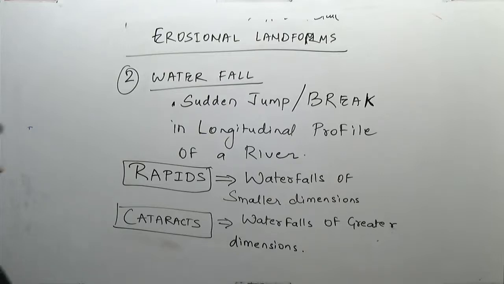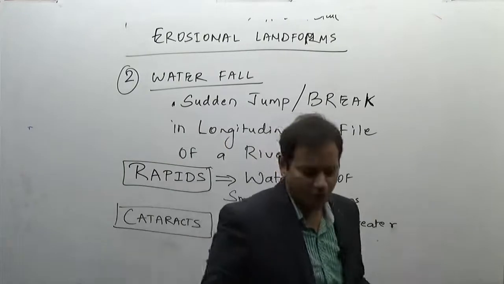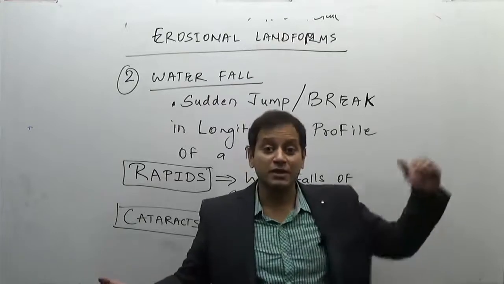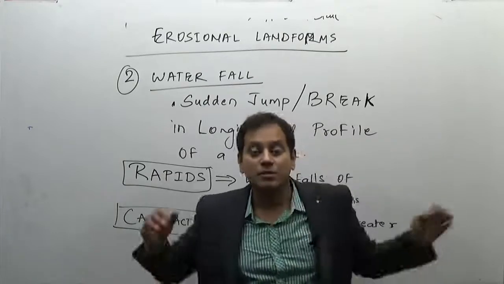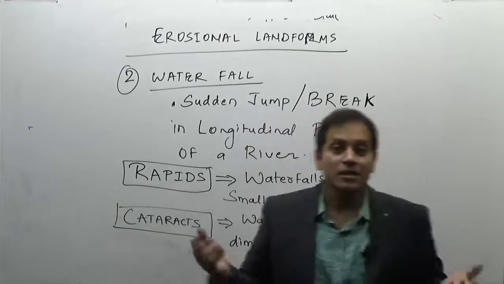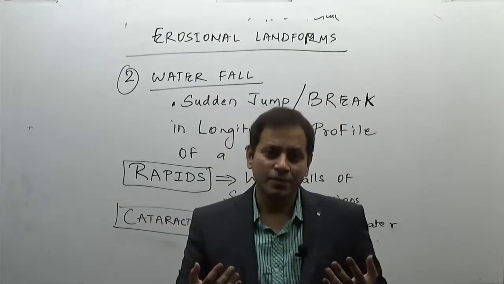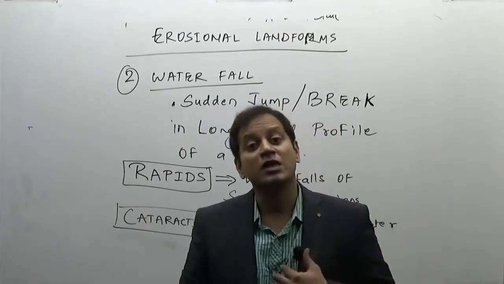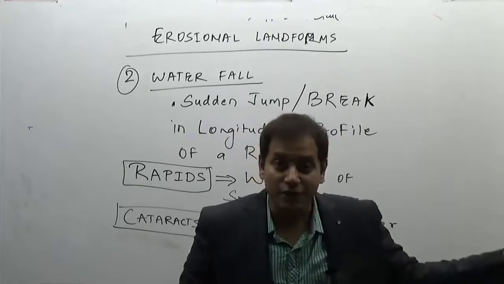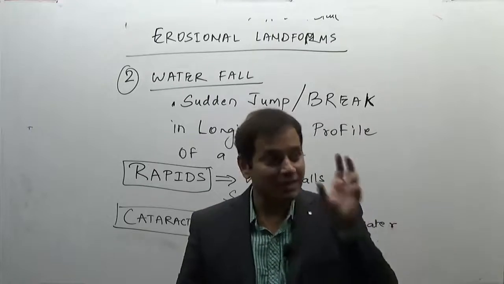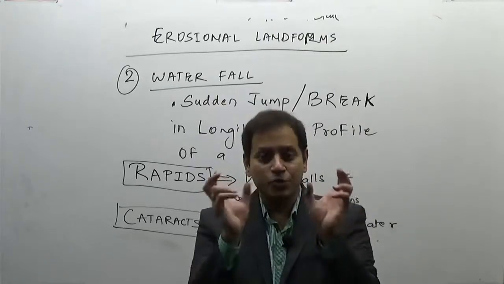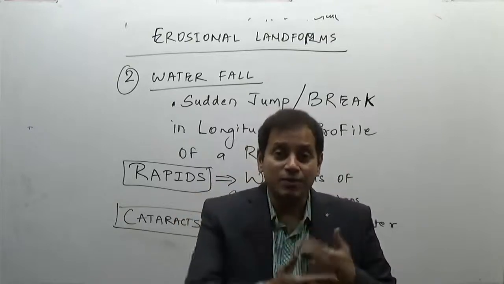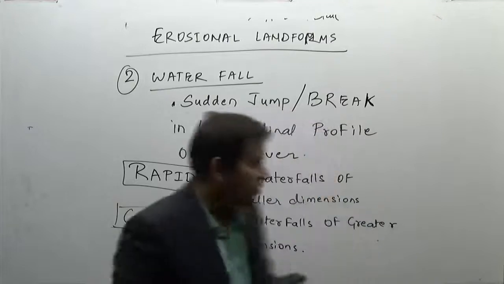Now what are the reasons of the waterfall? There can be various reasons. Sometimes the waterfall is also found in the mature topography, when the river jumps from a plateau to the plain region. Sometimes the waterfall is found in the glaciated regions. Sometimes the waterfall is found in an area which has undergone rejuvenation, that is again in the older age, which has suddenly become younger. Why is it younger? I will do it as a separate topic after this topic, that is river rejuvenation and river capture, two small topics. I have not taken it earlier because you should know the landforms first, then you will understand the landforms associated with these two. So what are the causes of the waterfall?